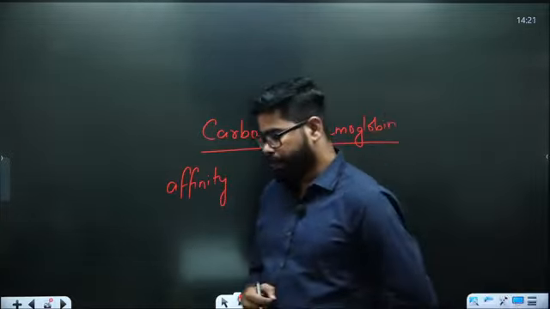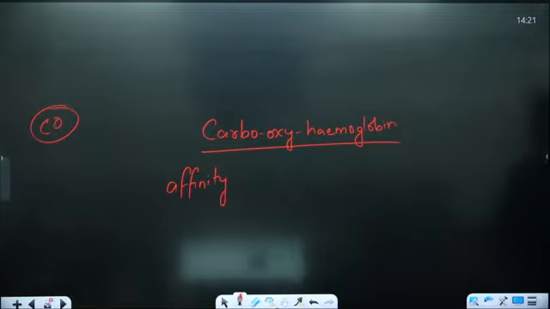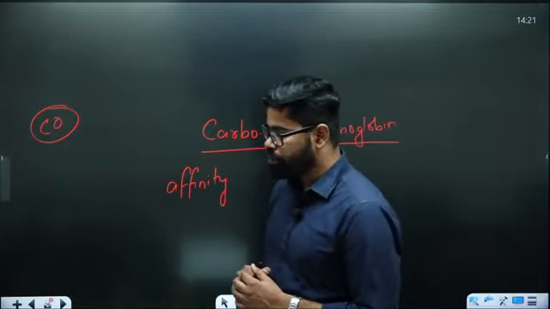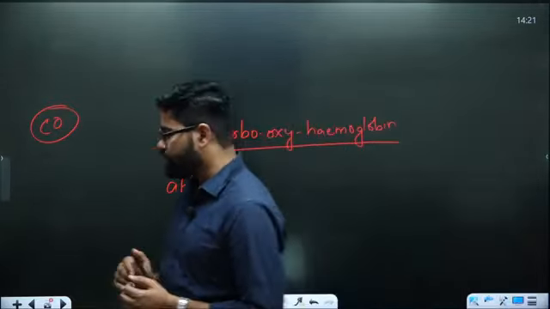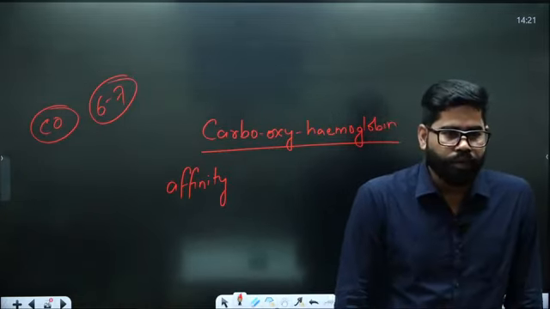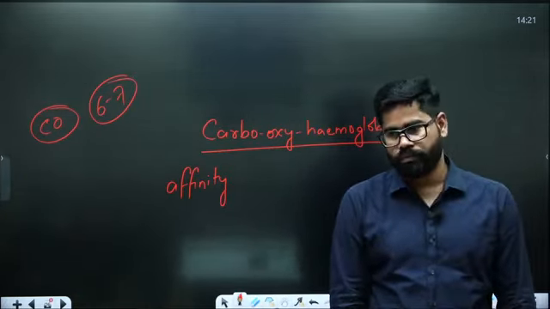Next line. If a person is continuously exposed to carbon monoxide for 6 to 7 minutes, then a significant portion of hemoglobin will get occupied with carbon monoxide.